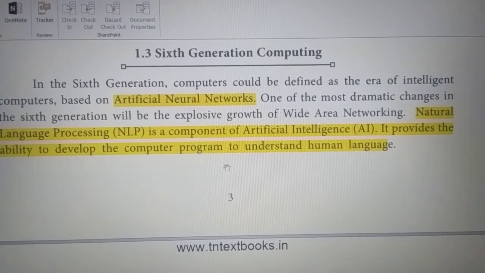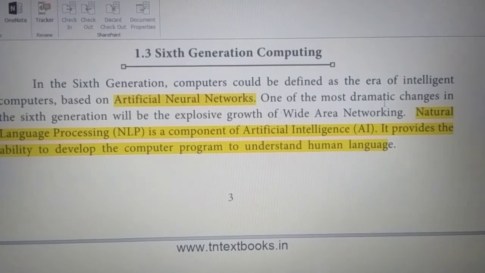The sixth generation of computers could be defined as the era of intelligent computers based on artificial neural networks. So the sixth generation is based on, and only uses, artificial neural networks.